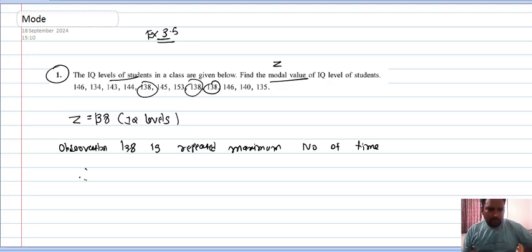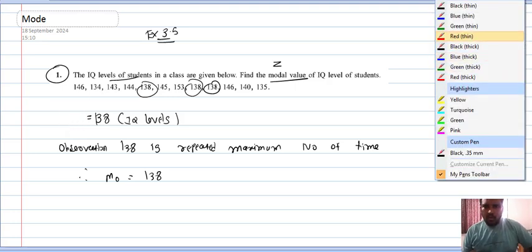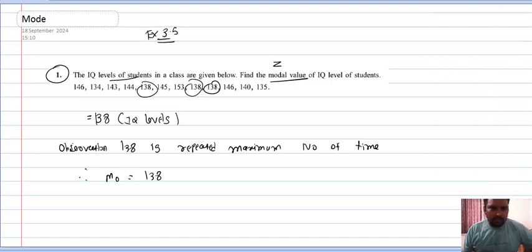Therefore, mode equals 138. And here don't use Z, right? In 10th standard we use Z, but right now we have to use Mo. So here we will use Mo. Understood this? Clear now? So the first question is done.